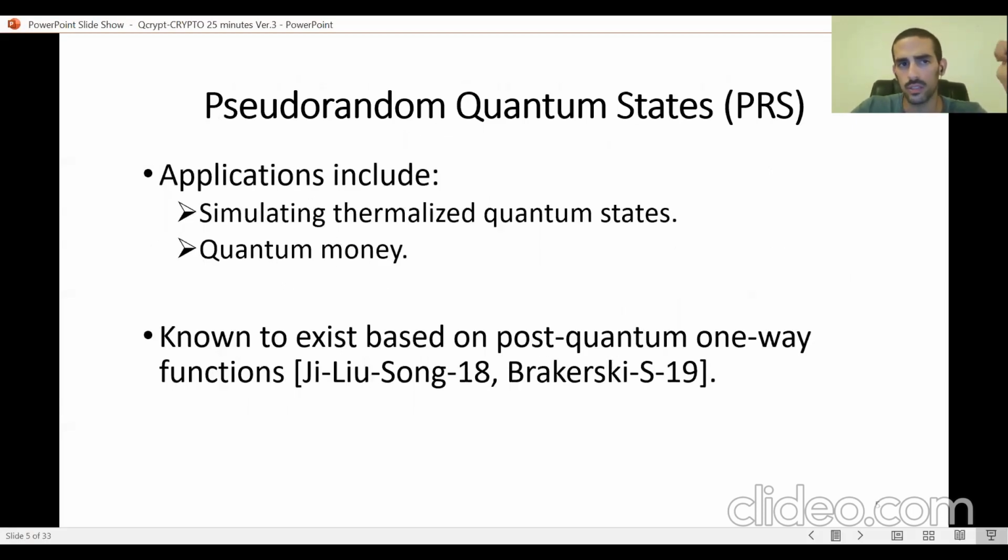PRS generators have a few applications. Some of them are a simulation of thermalized quantum states. Another application is quantum money. And these PRS generators are known to exist based on the existence of post-quantum one-way functions.